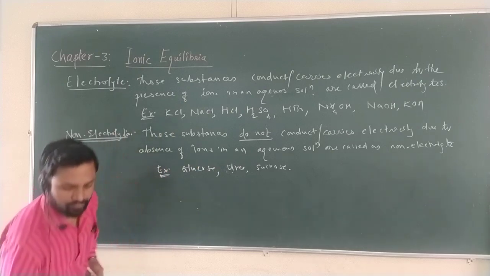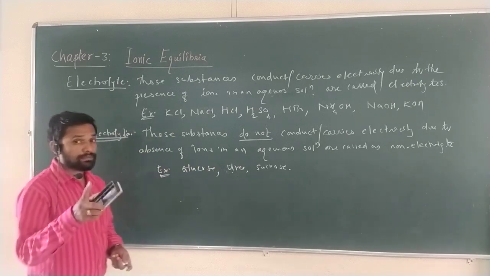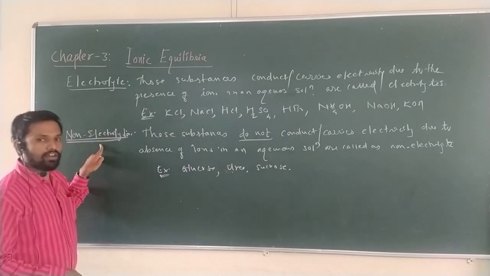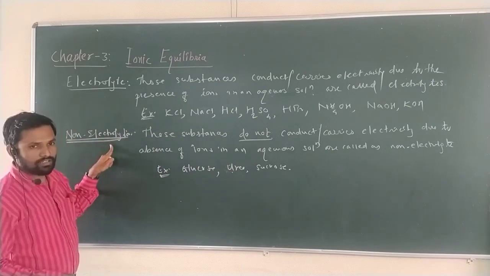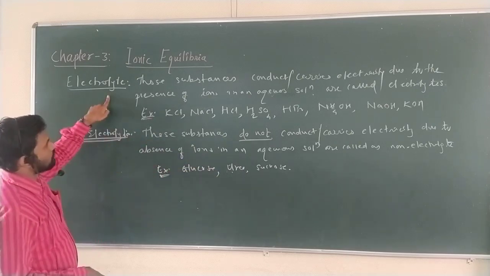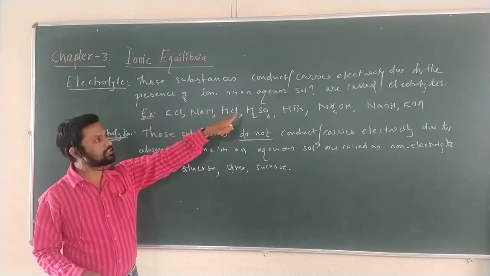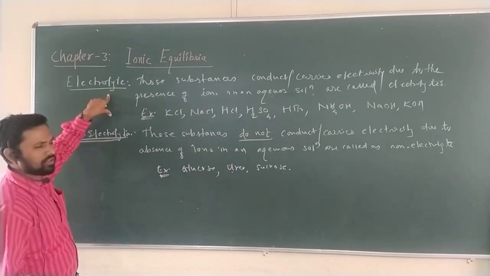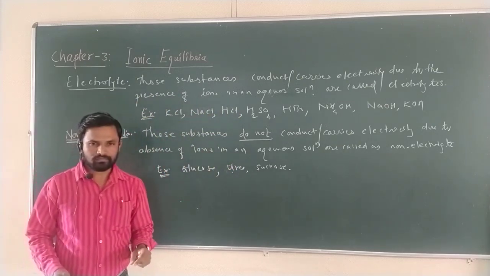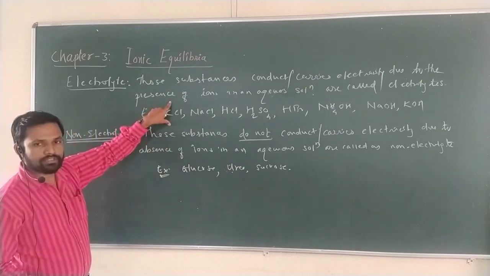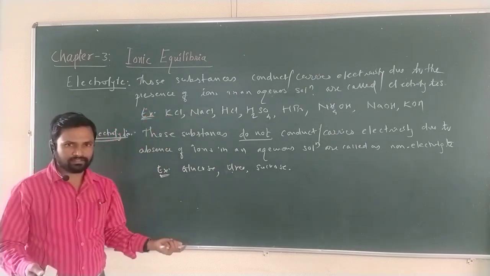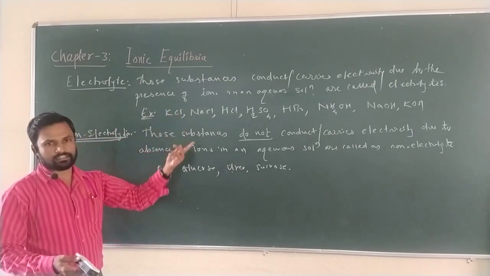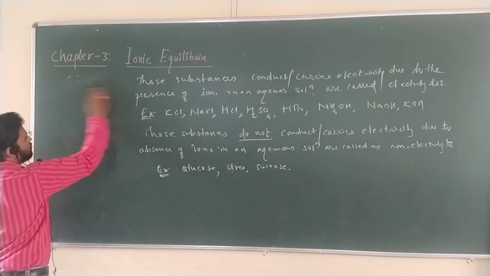Okay. Now let's see the types of electrolyte. This is the definition of electrolyte, and this is the definition of non-electrolyte. Non-electrolytes do not carry electricity. Electrolytes conduct electricity due to the presence of ions. In this whole topic we are focusing on electrolytes, because they form ions, they are dissociated into ions, and those carry the electricity.